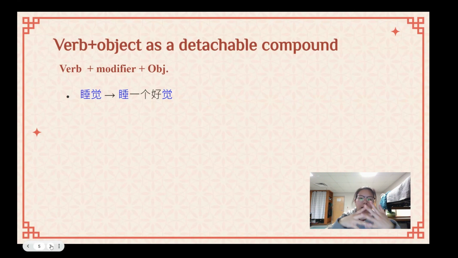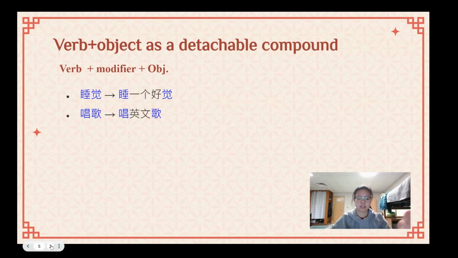That is usually a modifier of some sort, something that can change in any situation. And so this first one is 睡一个好觉. It's basically saying a good sleep. So it's modifying that sleep to tell you what kind of sleep you had. If we go into the second example, 唱歌 means to sing, right?